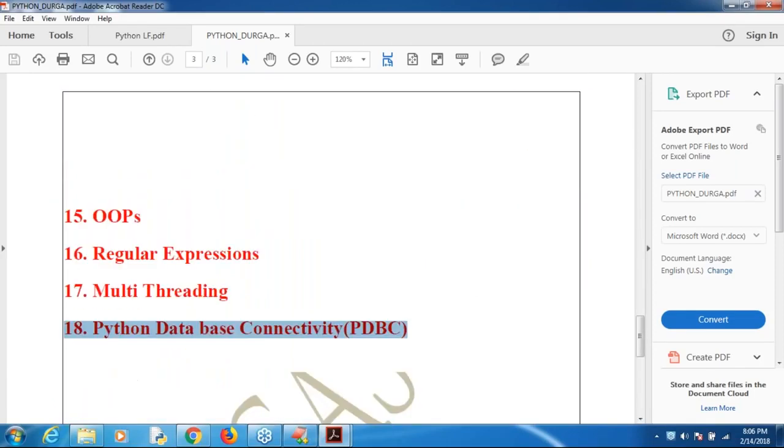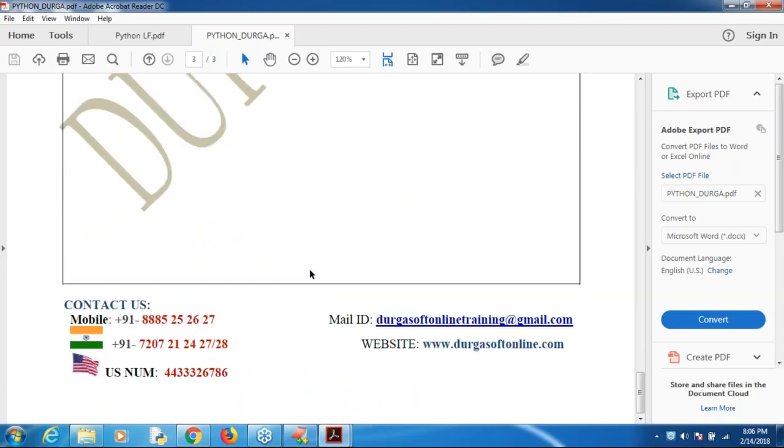Scripting means the same. Frameworks are not going to be covered as part of this course. Web frameworks like Django, Pyramid, Flask are not going to be covered. After completing this, you can plan for the Django framework, or otherwise Flask or Pyramid. But Django is the most popular framework to develop web applications. You can go through that happily. That's all about the agenda.